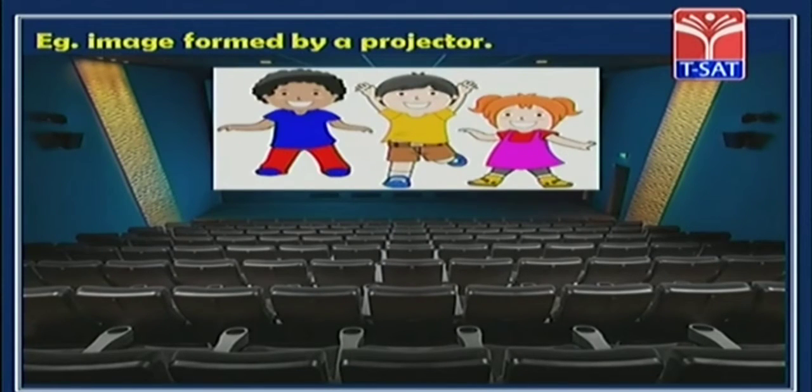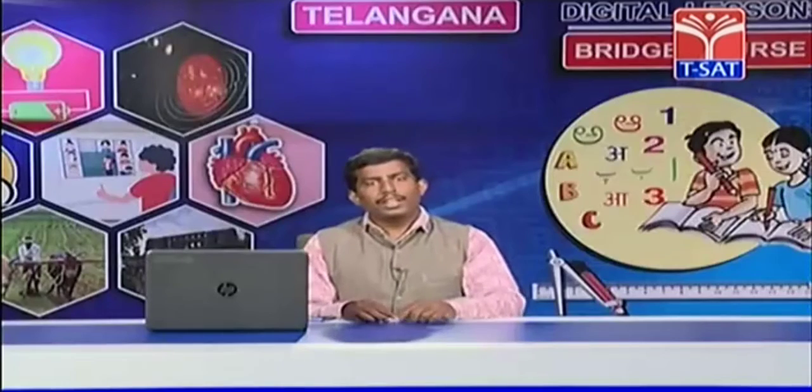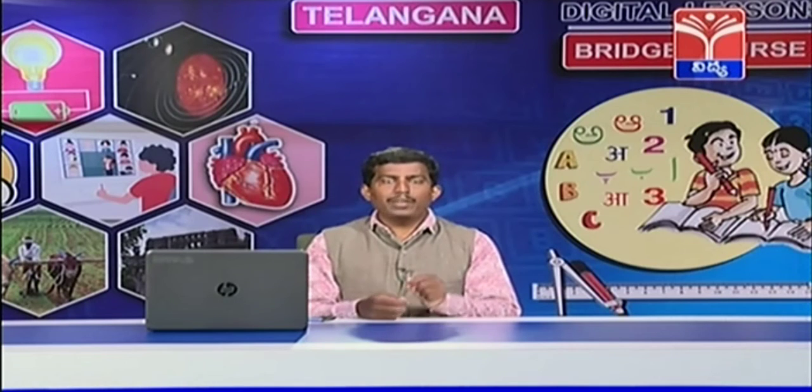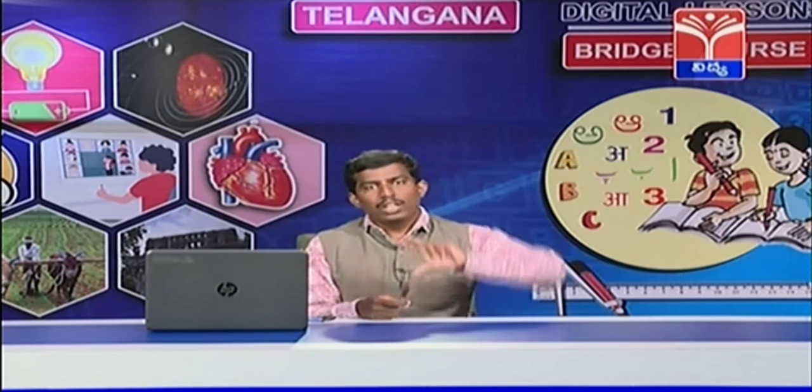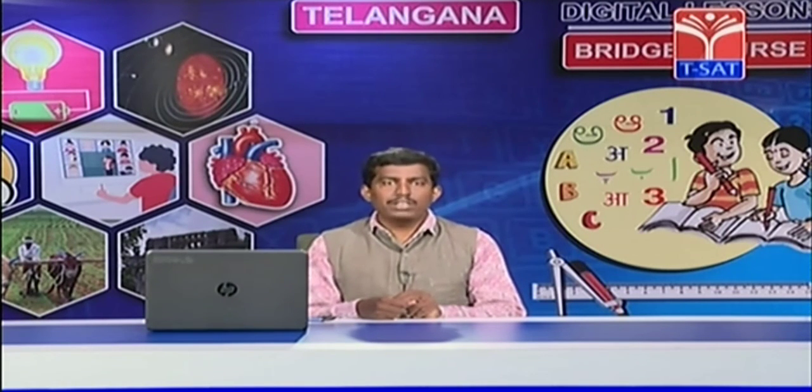Image formed by a projector is the example for real image. Here we can see image formed by projector in our school is the example for real image. Here you may get one doubt, real image is inverted image, but in projector we will see erect image on the screen. How is it possible? Due to reversing the projector we will get erect image, but students remember real image is always inverted image.